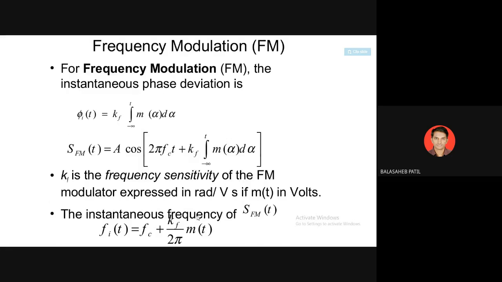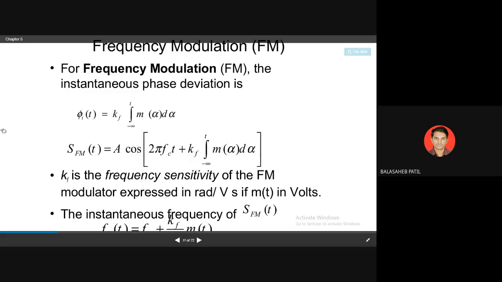Same for frequency modulation, the instantaneous value will be the same, fc plus kf. So integration from minus infinity to t, it will be cos(omega c t plus kf integral of m(alpha) d alpha), where kf is the deviation constant of the frequency modulation. Okay.